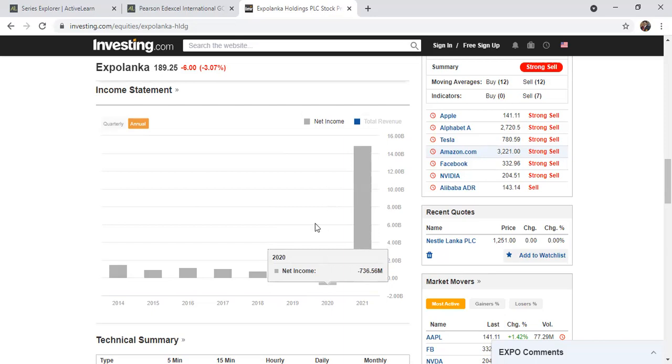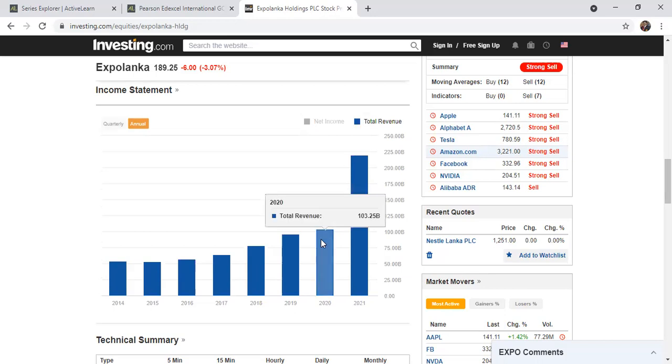That's right. Even though there's positive revenue momentum and revenues are high, the costs at that time were high. You can see in 2019, 94 or 95 billion total revenue, and then 2020, 103 billion revenue. And in 2021 they go up to 218 billion revenue, more than double the previous year. That's why a lot of people are very speculative and buy.